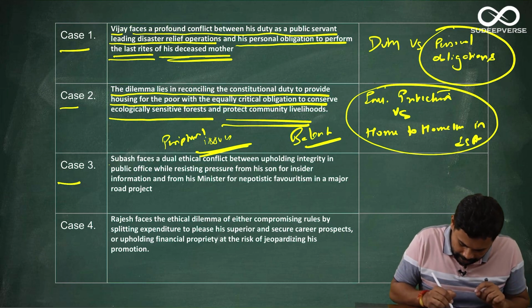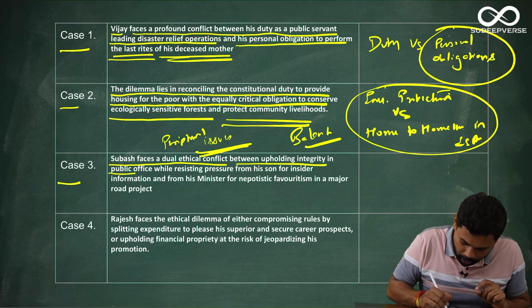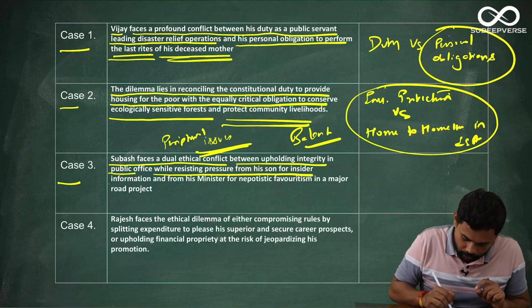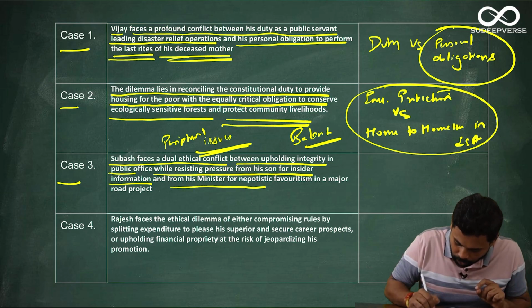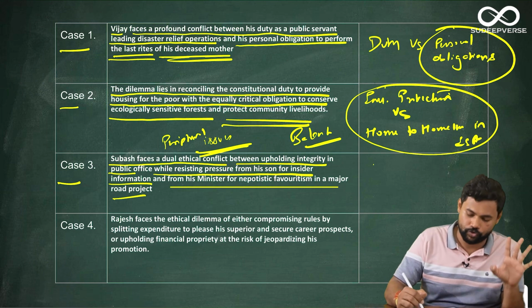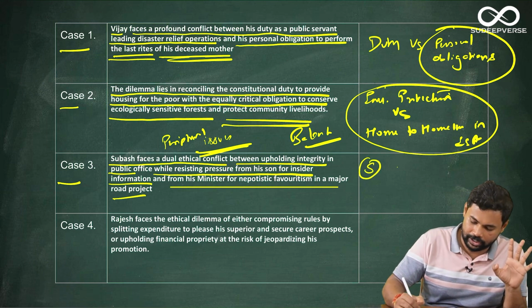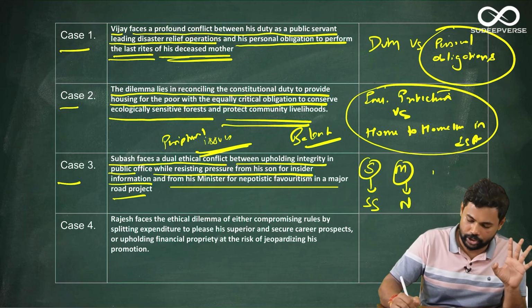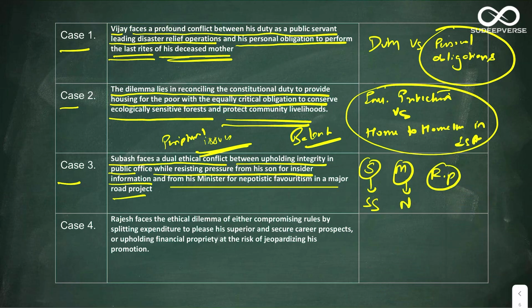Now in this case study 3, it reads, Subhash faces a dual ethical conflict between upholding integrity in public office while resisting pressure from his son for insider information and from his minister for nepotistic favoritism in a major road project. As I told you, this case study involves 4 actors. One is Subhash, another is the minister, Subhash's son, and the minister's nephew. Okay, so there is a road project going on. The minister wants Subhash to help his nephew, that is nepotism. The next is Subhash's son is also seeking some type of insider information from Subhash.